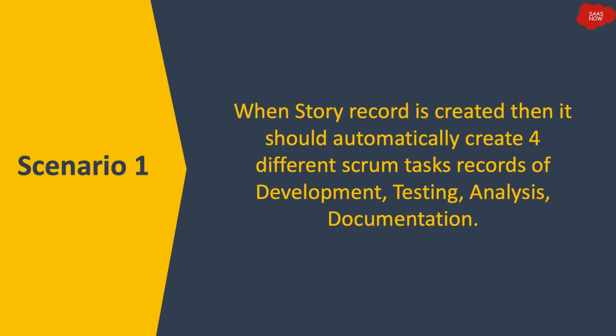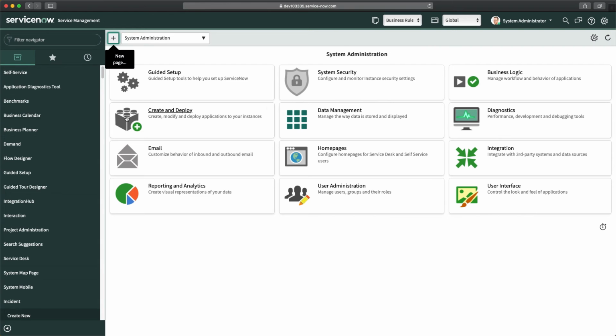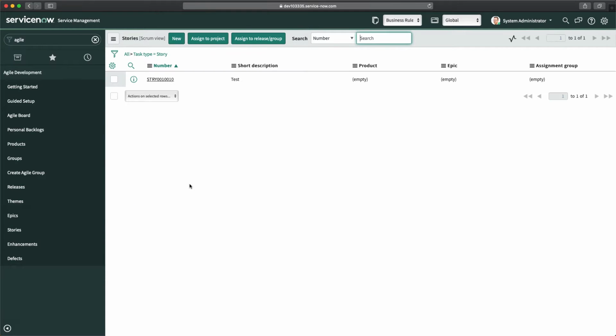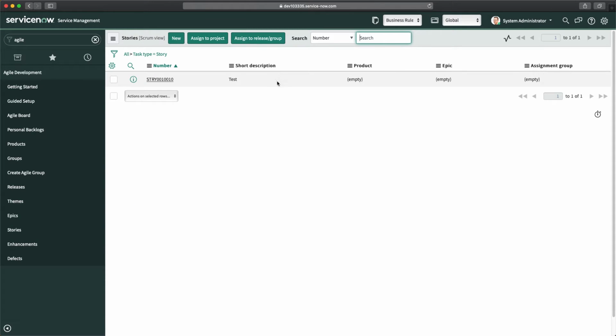Scenario 1. When a story record is created, then it should automatically create 4 different Scrum task records of development, testing, analysis, and documentation. So let's see this requirement in my personal developer instance. You can go to the Agile application, where you can see the stories module. Now here you will see the list of stories.